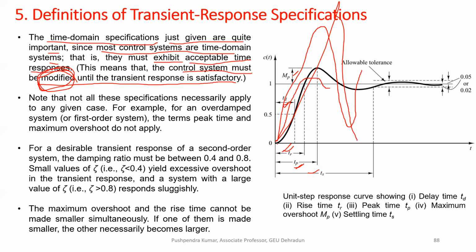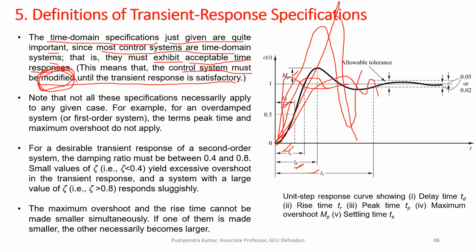Similarly, in some systems we say it is okay if we have a little bit of overshoot, but we want the system to be very fast. There should not be much time delay, so it should respond very fast. We can design that system according to the requirement.